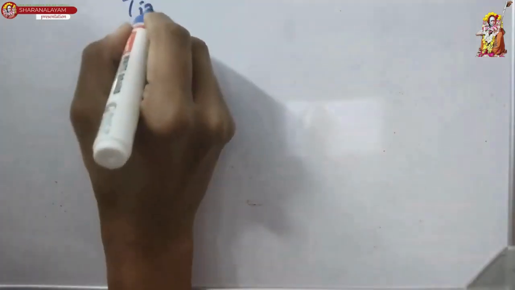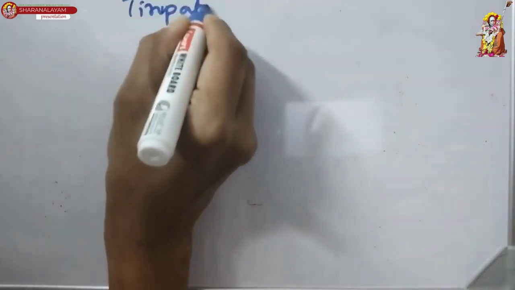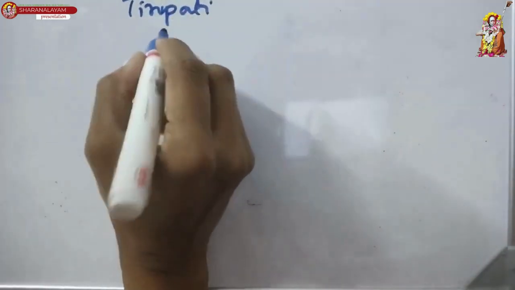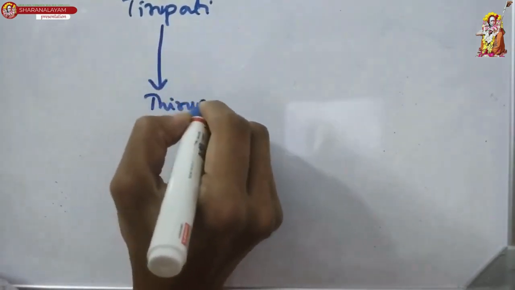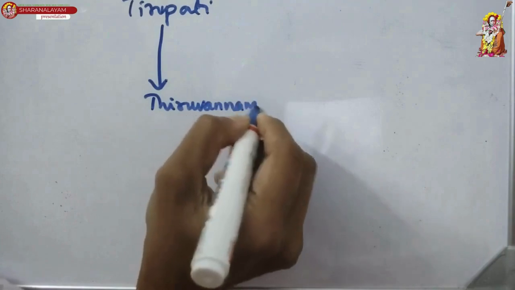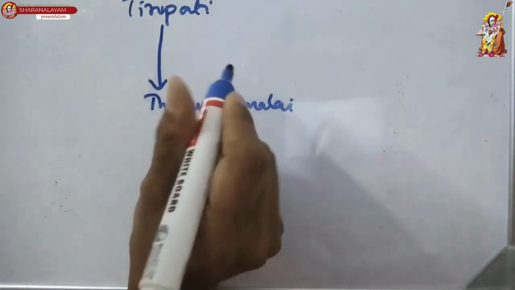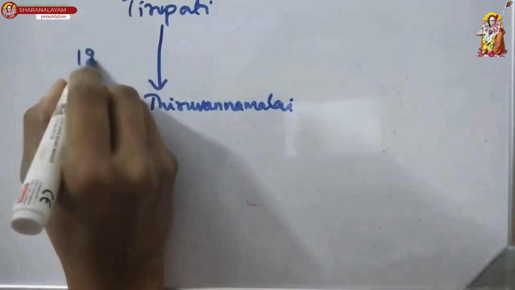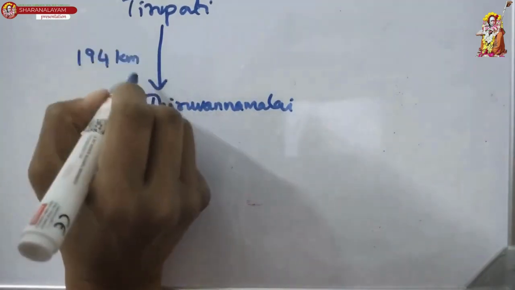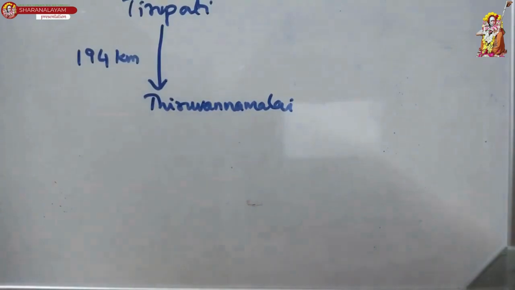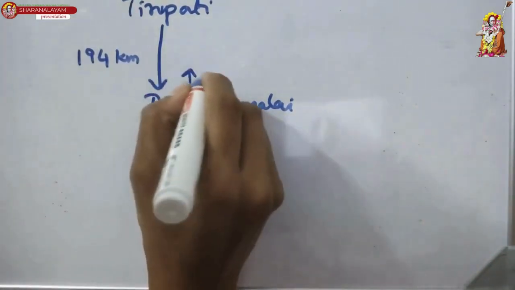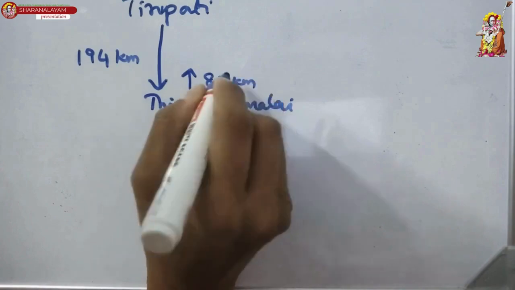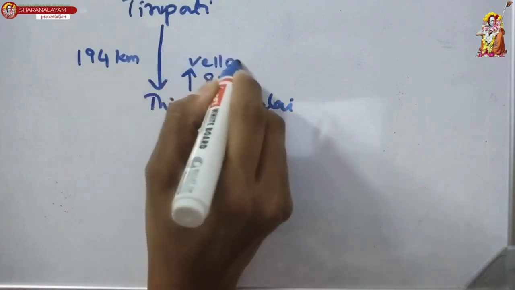So how do we go about it? So let's say this is Tirupati. From here, she travelled to Tiruvannamalai, which is 194 kilometers south of Tirupati. And from there she travelled north. She is again travelling north, but this time she is covering only 87 kilometers and she is landing at Vellore.